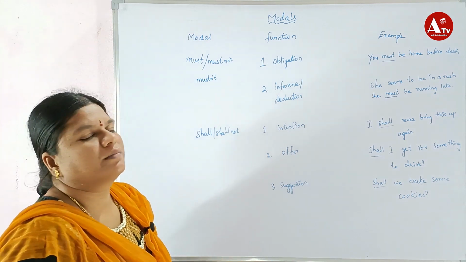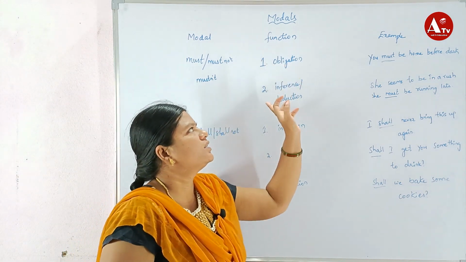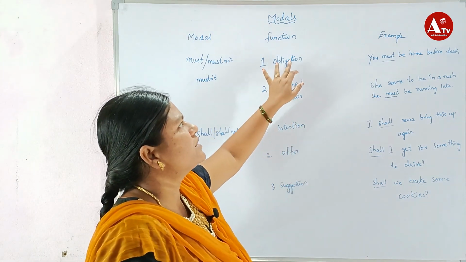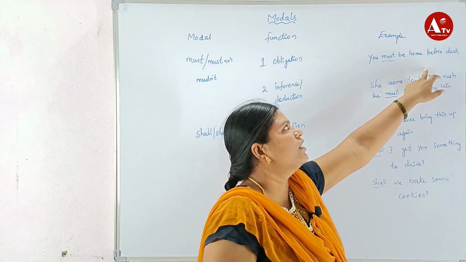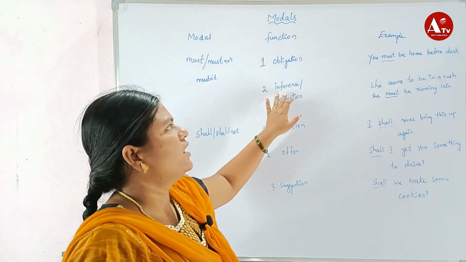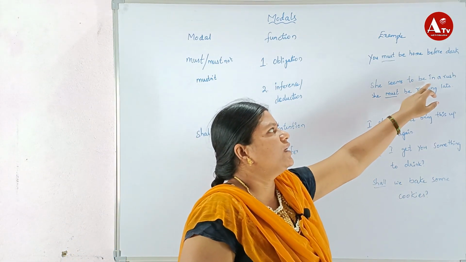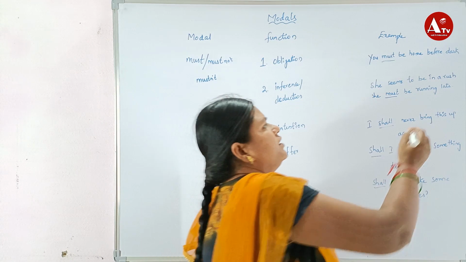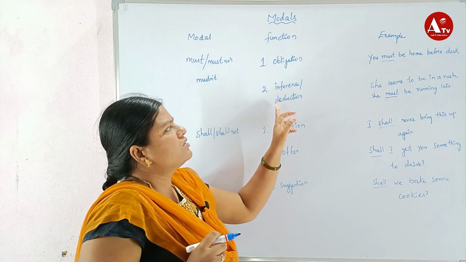Now we discuss must not or mustn't. It functions in obligation, inference, or deduction. Examples of obligation: You must be home before dark. Here, must is used as obligation. Next, inference or deduction: She seems to be in a rush. She must be running late. Here, must is used for inference or deduction.